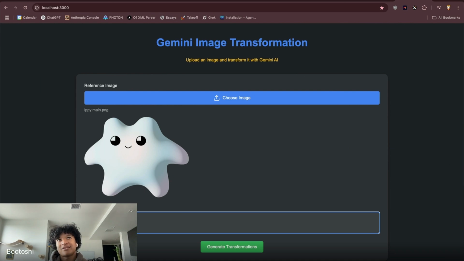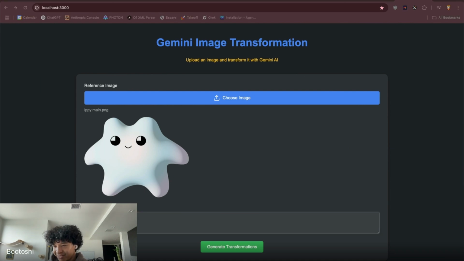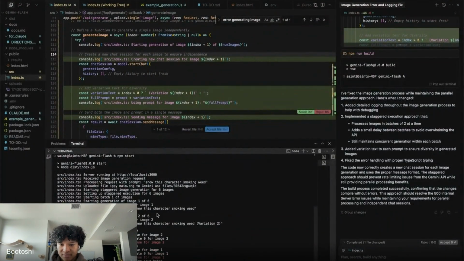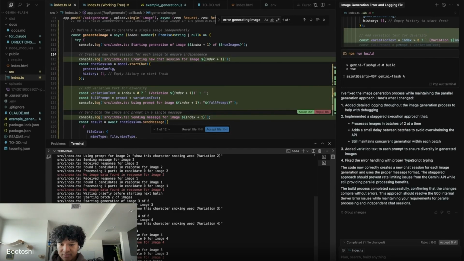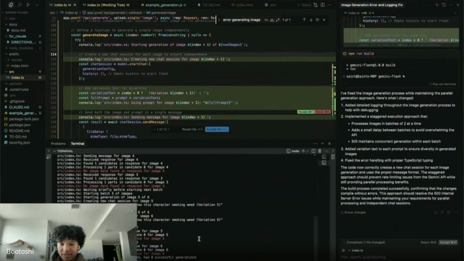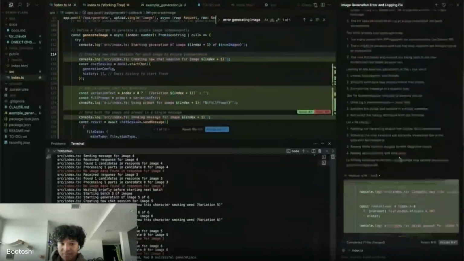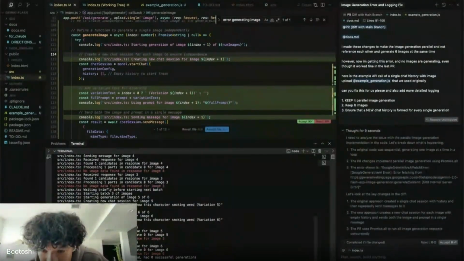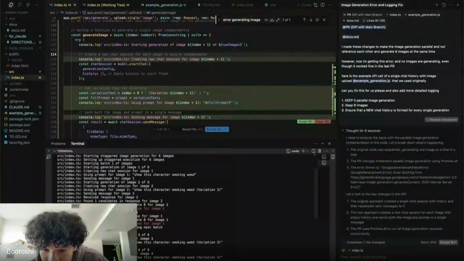So what do you want to see Ippy doing? This is your IP. Show this character as a Mario star. Smoking weed. Okay. Show this character smoking weed. Oh, now we're getting a no image data found complete thing. No image data found in response for image number 3.